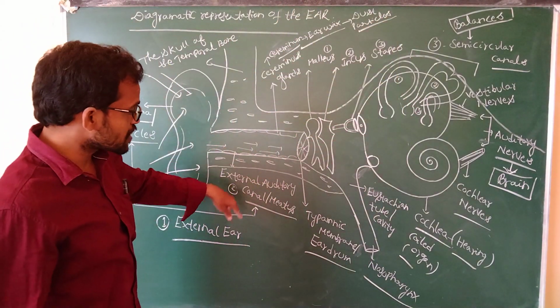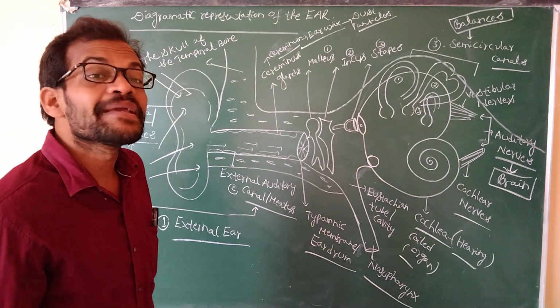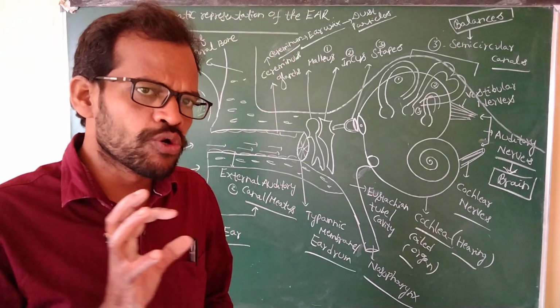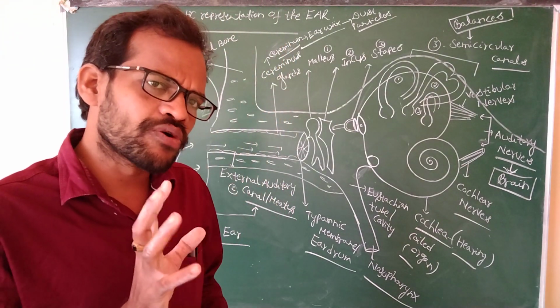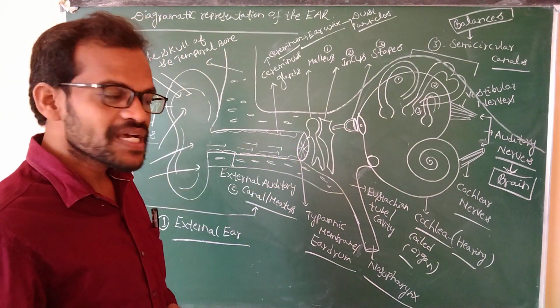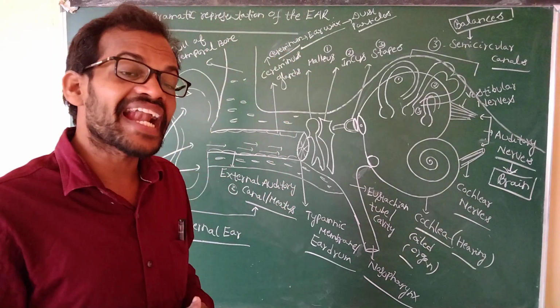The sound waves pass into the external auditory canal and directly strike the tympanic membrane, or eardrum. The outside of the eardrum consists of skin and hair.